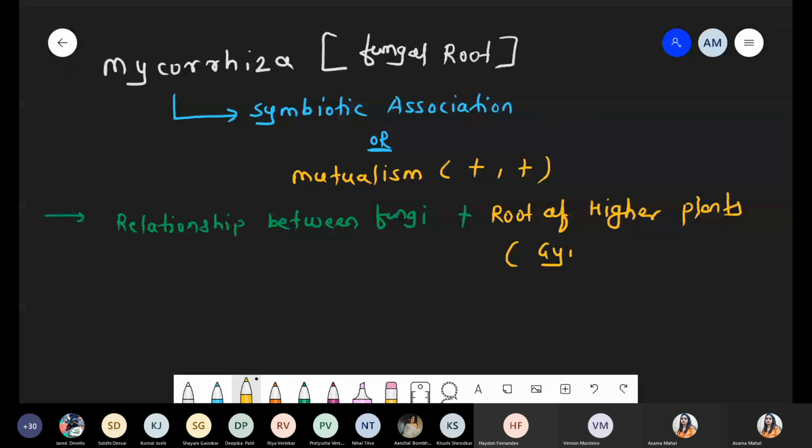I'm just writing gymno, and another example that is angiosperm, so I'm just writing angio. Okay, so gymnosperm and the angiosperm.